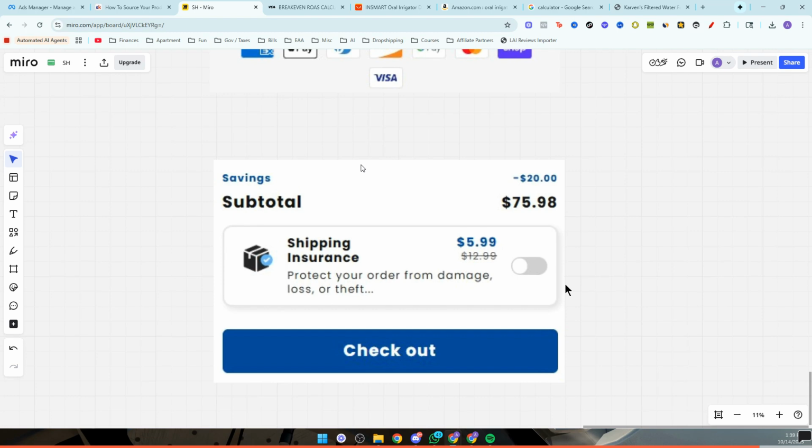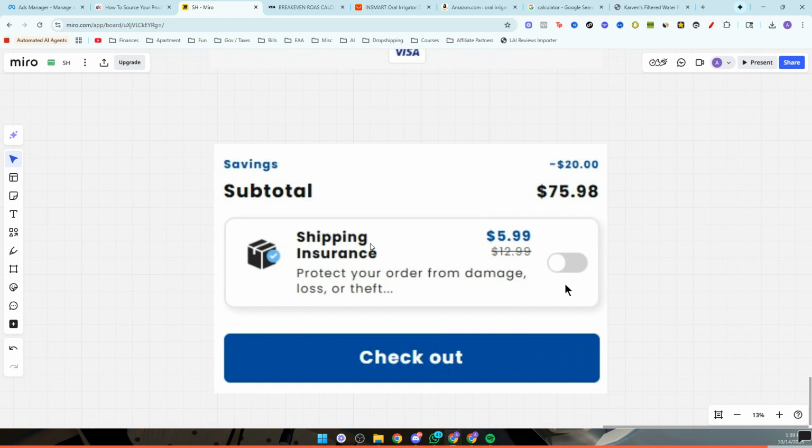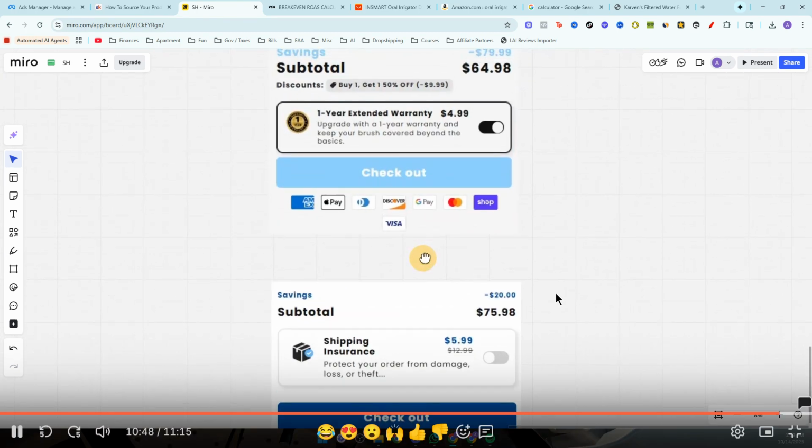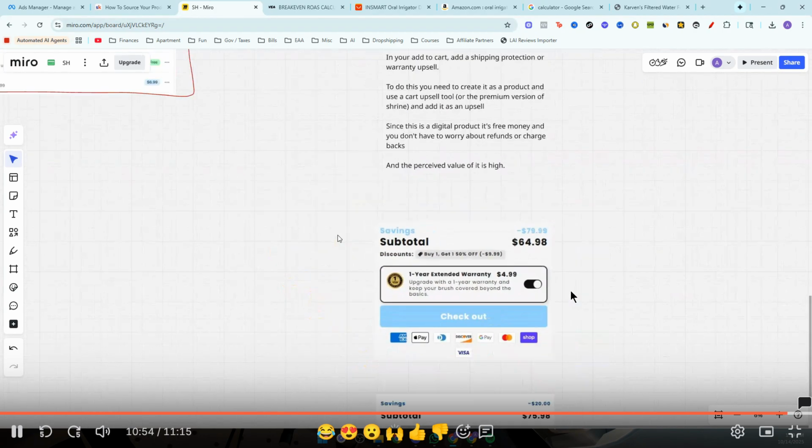$4 to $6 on average, depending on how good of a product I'm selling. Like, if it's premium quality, I will charge a little bit more. And basically, again, it's just a nice little add-on. And the cool thing about this is that you can have this auto-checked on and leave it on. Most people just don't even bother turning it off. They actually probably want it and leave it turned on. So nice little easy hack there for you to scoop up some extra cash for free.